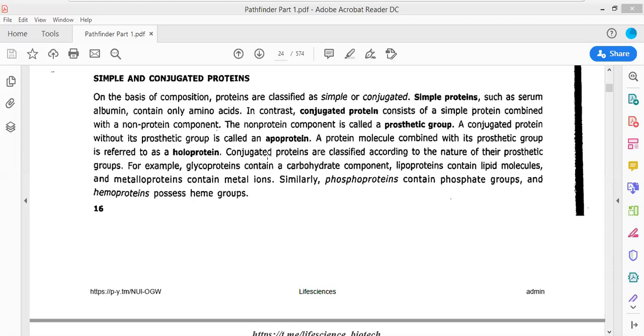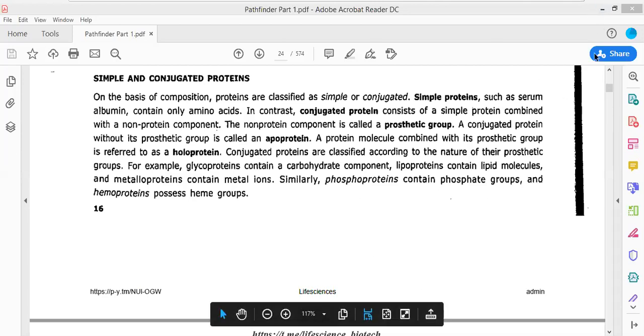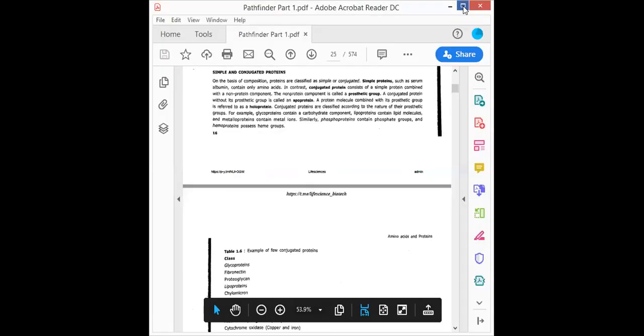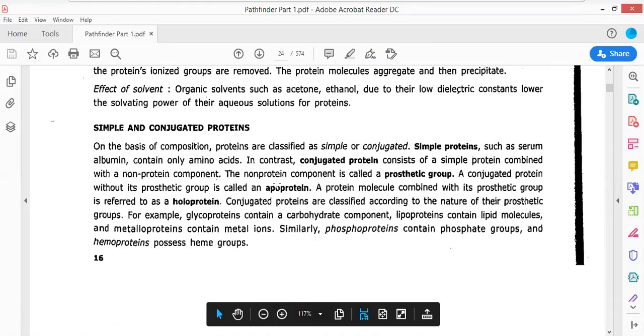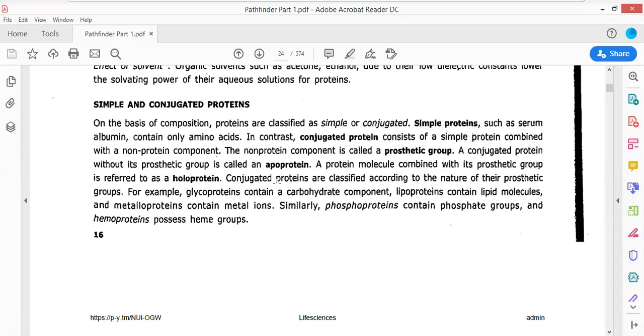In this lecture we will be talking about the two different categories of proteins. One is referred to as the simple protein, another one is called the conjugated protein. What do you mean by simple protein? What do you mean by conjugated proteins? How do the two protein molecules differ from each other? That we will be visualizing, along with the similarities between the simple protein and conjugated protein.